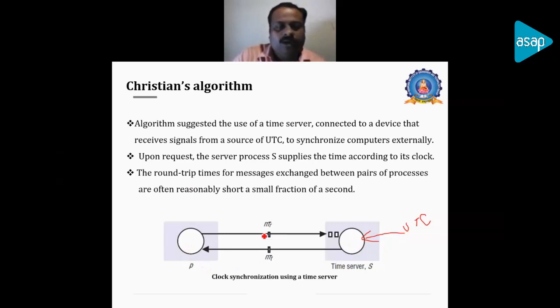to the events or the processes that are requesting the time. Upon request, the server process will supply the clock time, that is the clock time updated by the UTC external source, to different processes.